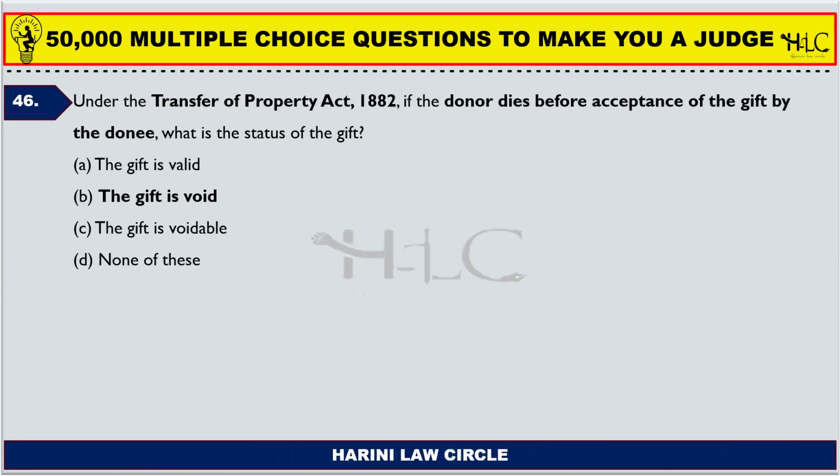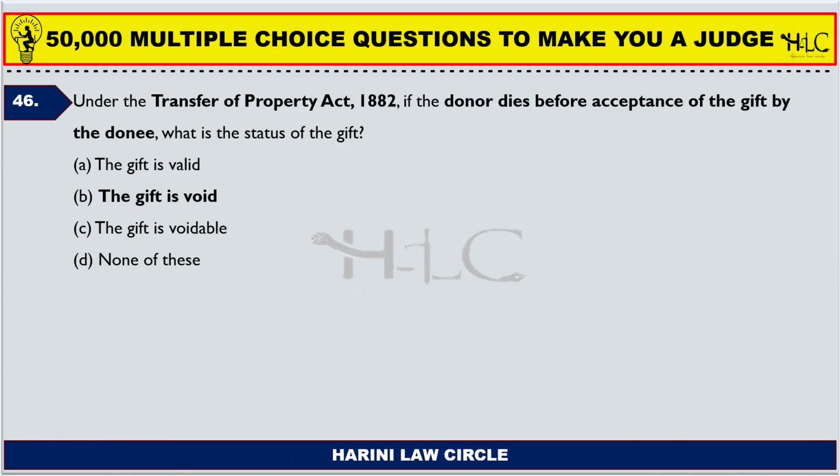Next one. Under the Transfer of Property Act 1882, if the donor dies before acceptance of the gift by the donee, what is the status of the gift? So now the question is different. The donor dies before acceptance by the donee. Again, the gift is void. If the donor dies before the acceptance of the gift by the donee, the gift is void.